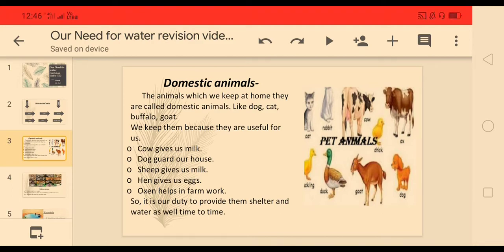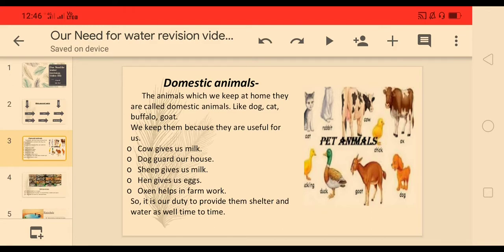First one is domestic animals. First we will learn what domestic animals are. The animals which we keep at home are called domestic animals or pet animals, like dog, cat, buffalo, goat, etc. We keep them because they are useful for us.